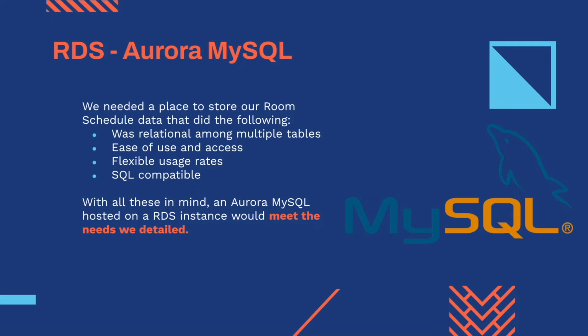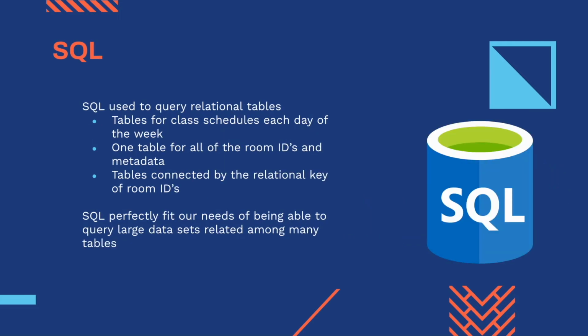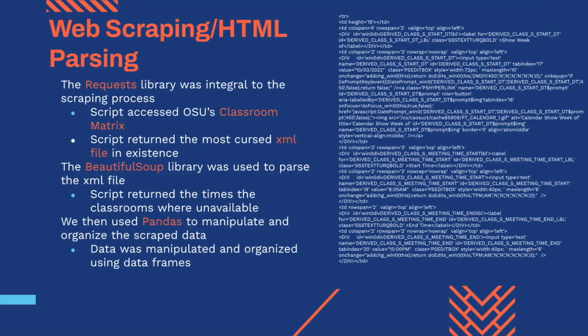We then used an RDS database instance using Aurora MySQL because we needed a place to store our room schedule data that had the following properties. It was relational among multiple tables, it was easy to use, and it was SQL compatible. So we settled on using SQL, so we could relate different tables. We had tables for class schedules for each day of the week, and one table for all the room IDs, which was our relational key. So next for the backend, the Python.